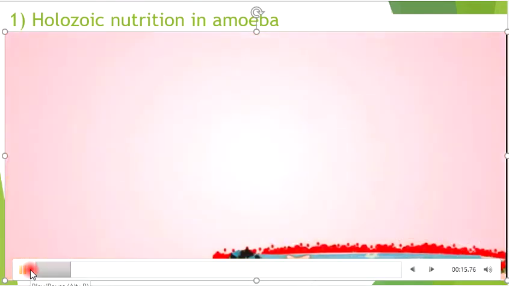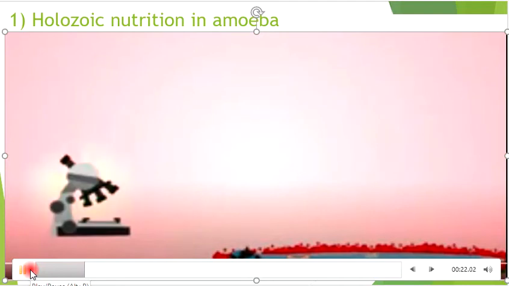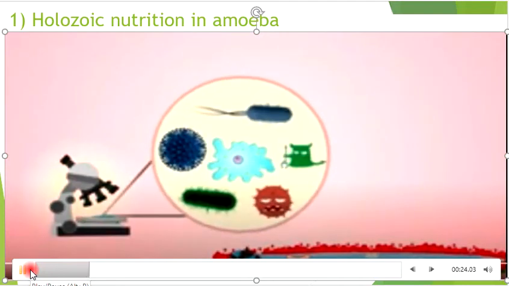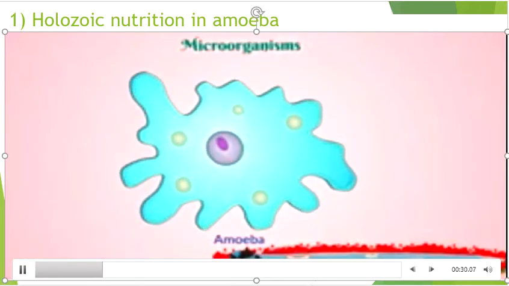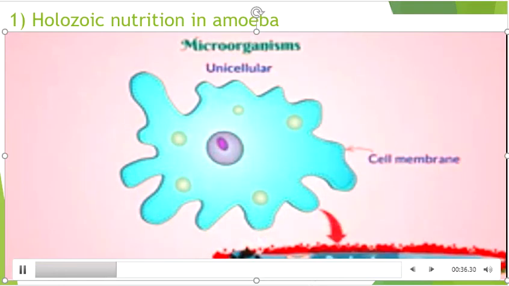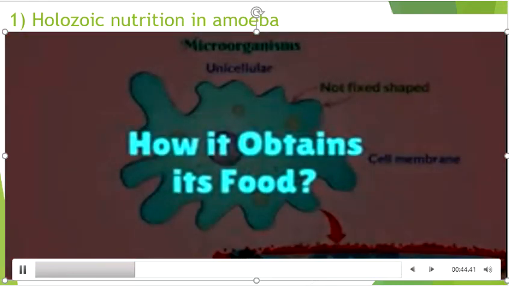There are some organisms which we cannot see with only eyes. We need a special instrument called a microscope to view them. These organisms are called microorganisms. Amoeba is a microorganism which has only a single cell body. It is found in pond water. It does not have a fixed shape like other organisms. In that sense, it is interesting to know how it obtains its food.